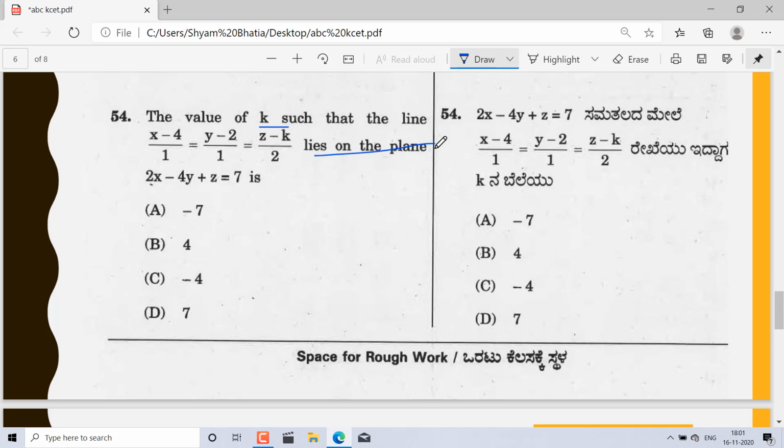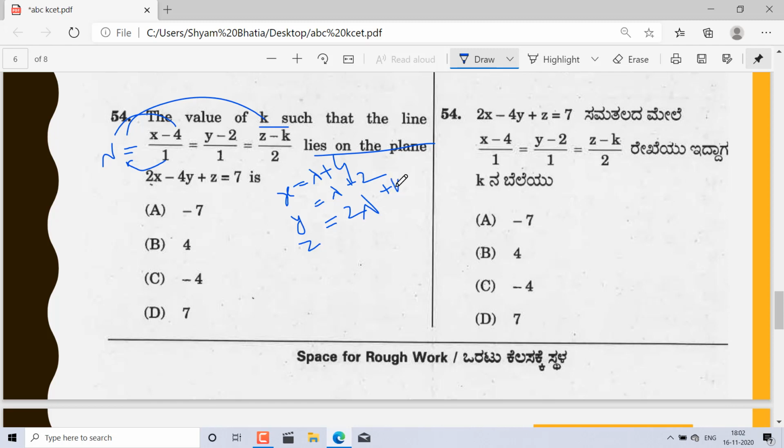What is the value of k such that the line lies in a plane? So lies in a plane, so just equate lambda to all of these things. So x is lambda plus 4, y is lambda plus 2, and similarly z is 2 lambda plus k.